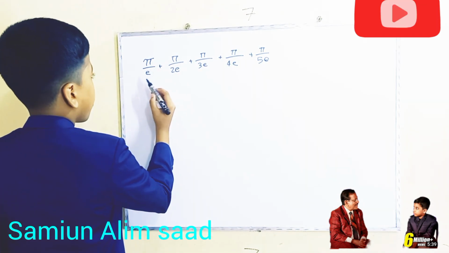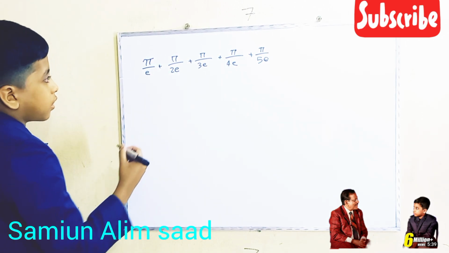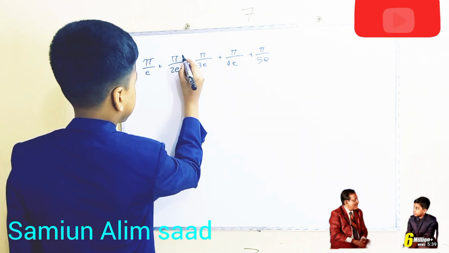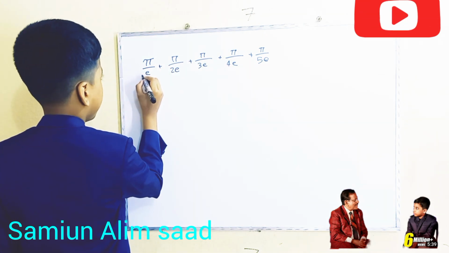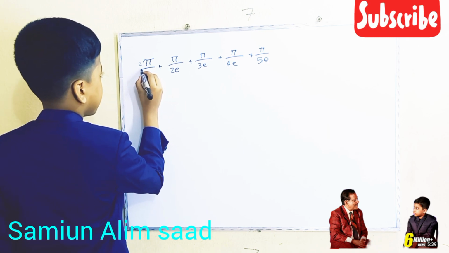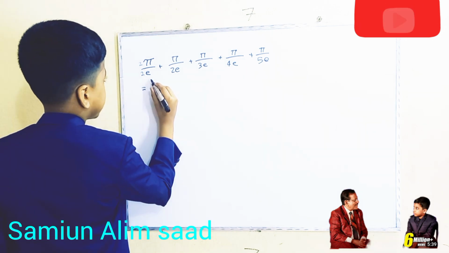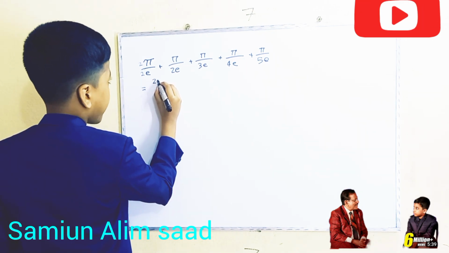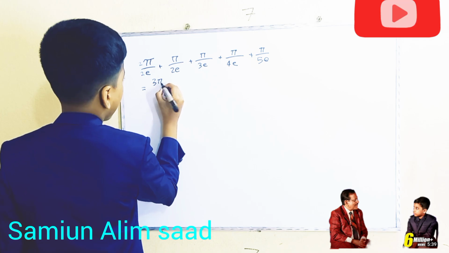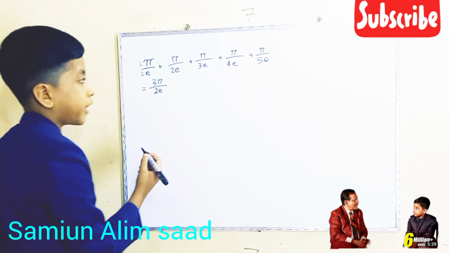What is pi over e plus pi over 2e? You can multiply the first by 2 and get 2 pi over 2e. So that is equal to 2 pi plus pi, which is 3 pi over 2e, and you don't need to care about the denominator.